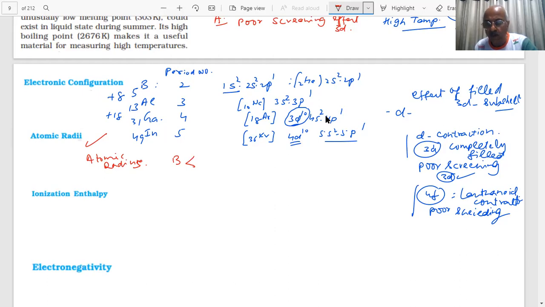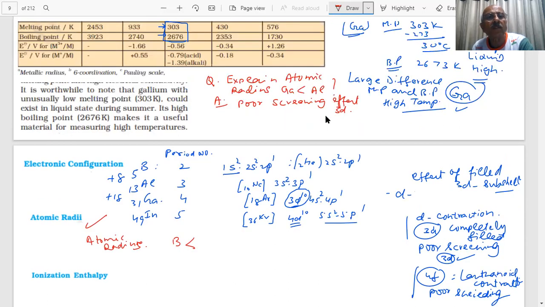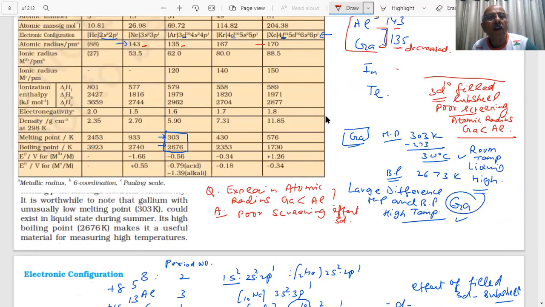As you go down the group, the sizes should increase. So boron is less than aluminium, and then gallium. Gallium is the exception here.